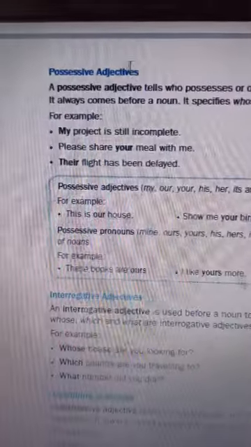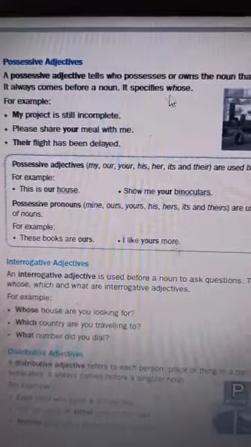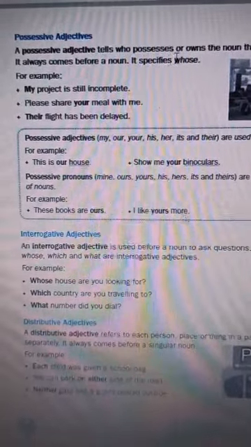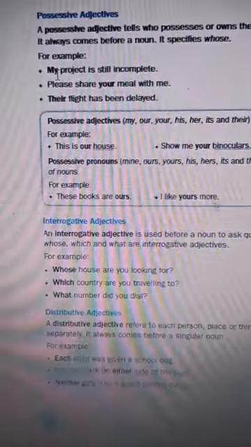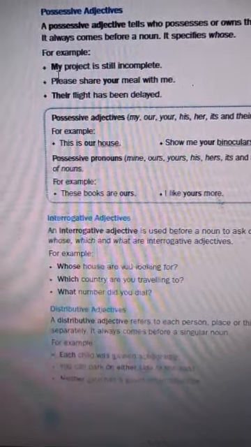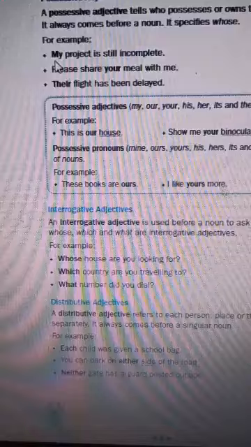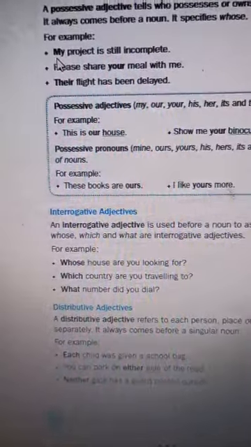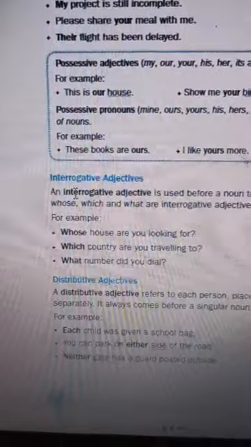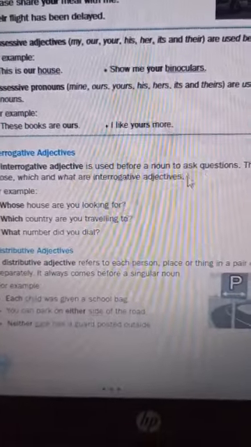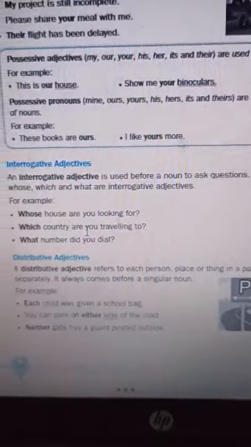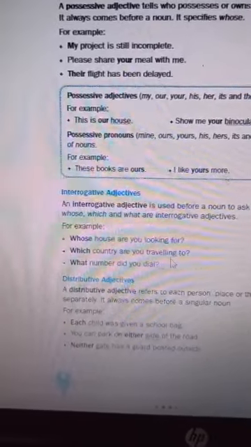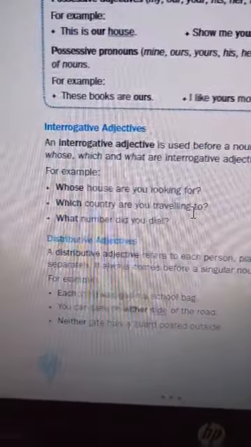Okay, now let us come to the possessive adjective. The possessive adjective tells about the possession, or owns the noun that follows. For example, the first is, my project is still incomplete. So my is your adjective of possession, or you can call it possessive adjective. Now next is your interrogative adjective. An interrogative adjective is used before a noun. It asks a question. For example, whose house are you looking for? Which country are you traveling to? So these are your interrogative adjectives.